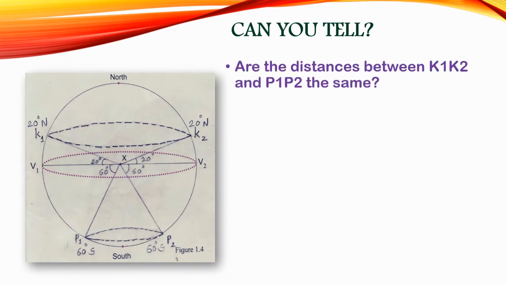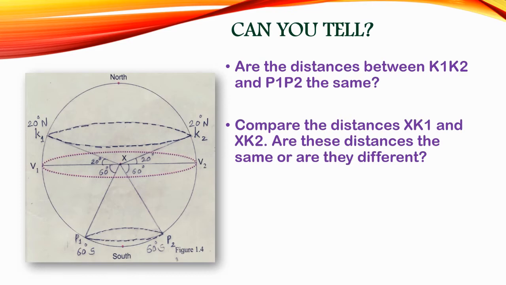Are the distances between K1, K2 and P1, P2 the same? Students, observe these points in the diagram. The distances between K1, K2 and P1, P2 are not the same. They are different. Compare the distances XK1 and XP2. Are these distances the same or are they different? Students, observe these points in the diagram. The distances XK1 and XP2 are the same.